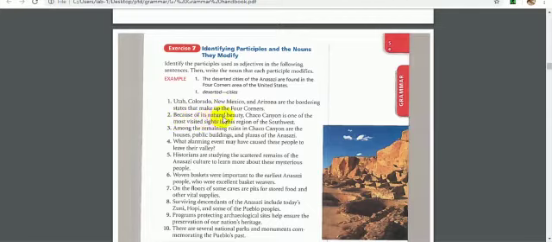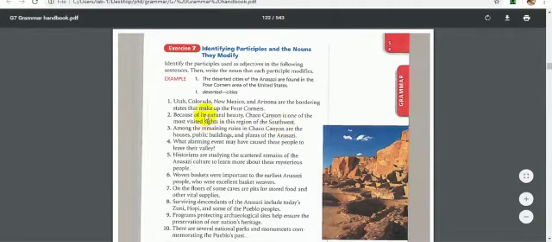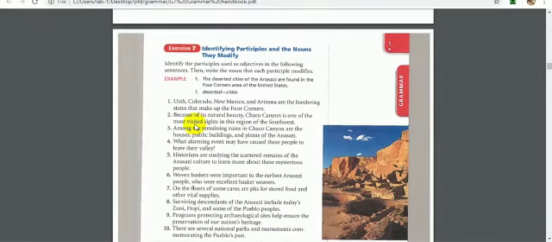Because of its natural beauty, Chaco Canyon is one of the most visited sites in the region of the Southwest. Very well. -ing or past participle? We have here visited. It is a past participle. Visited is not a verb because it doesn't have a subject. But which noun does it modify? It modifies sites. Visited sites. So visited is a past participle and it modifies the noun sites.